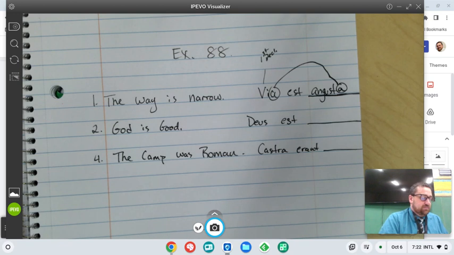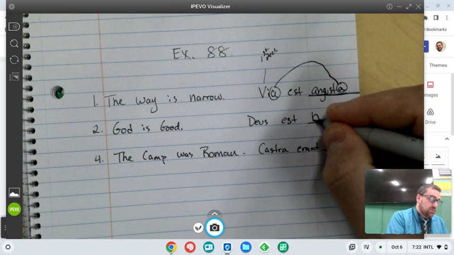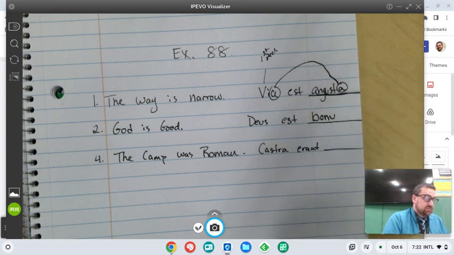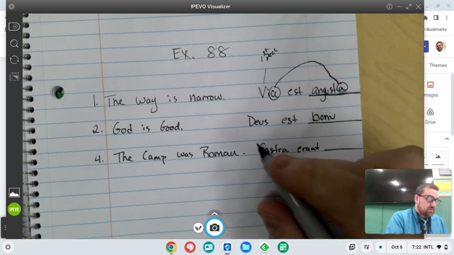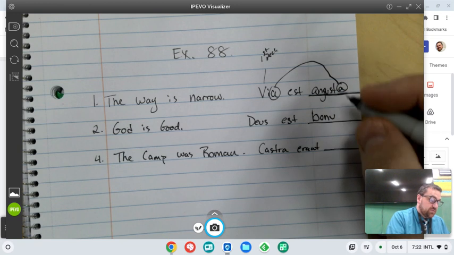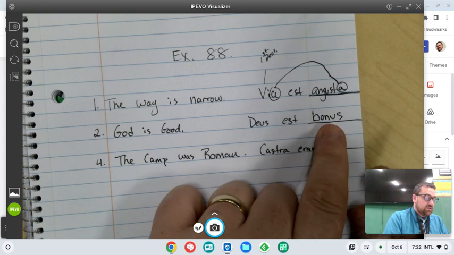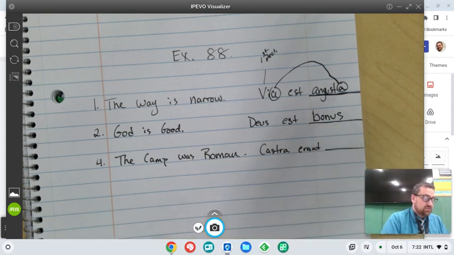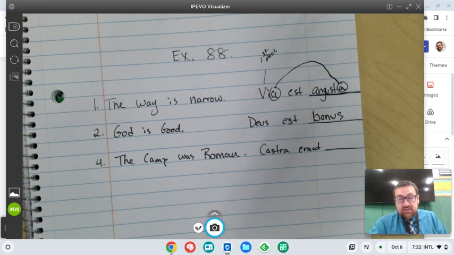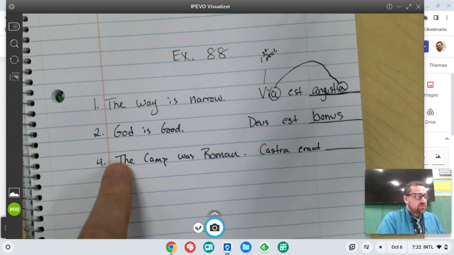God is good. Same here. God is good. Deus est bonus, a, um is the dictionary form of good, and as long as we have a first or second declension word with a first or second declension adjective, they're going to match unless we have a word like nauta, which is a masculine word, but it belongs to the first declension. Here, this one's a little different.